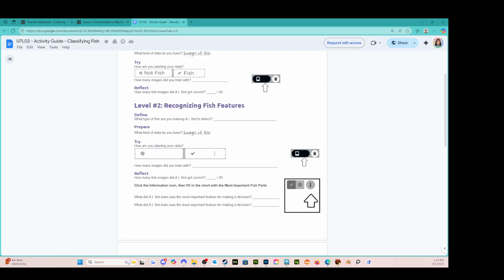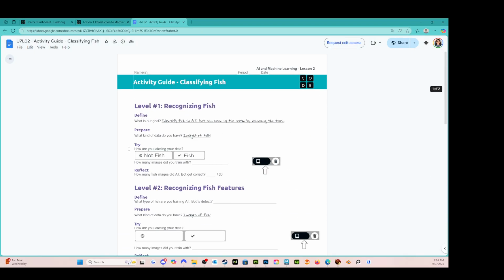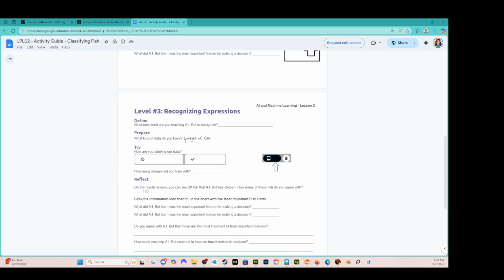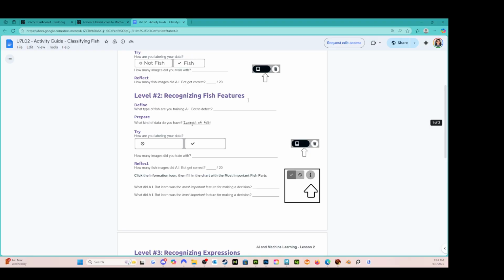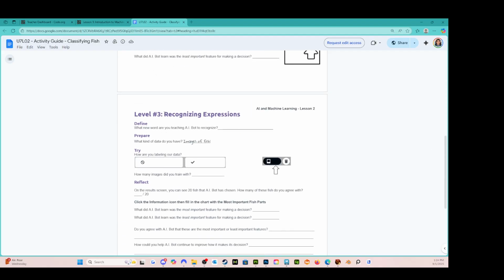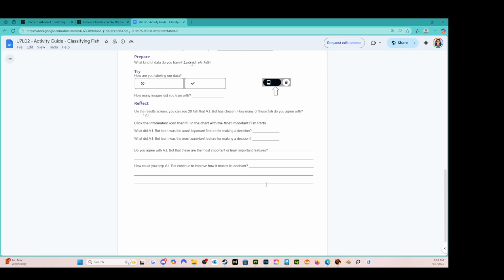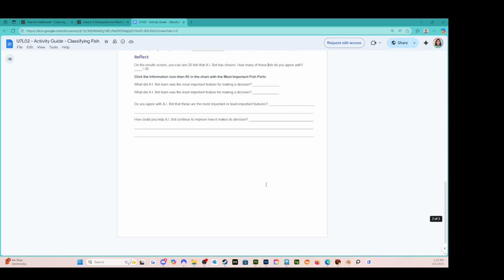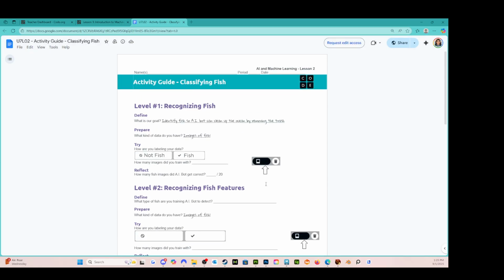All right, and then of course you're going to go through this. So level 1 was just recognizing, is it a fish, is it not a fish? Level 2, recognizing fish features. So what color is it? Is it triangular, circular, etc.? And then level 3 is recognizing expressions: angry, happy, sad, mad, spooky, delicious, etc. And so you're going to go through and you're going to fill this in, and that is going to be a wrap. All right, so if you get that far, then you have done everything you're supposed to do today.